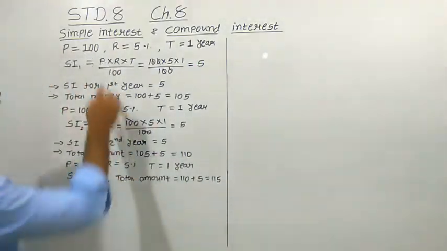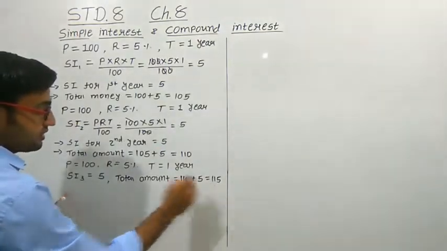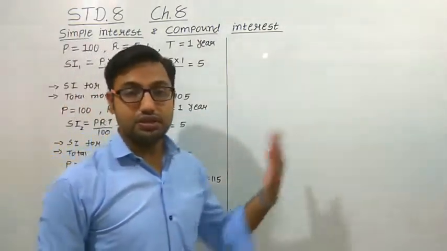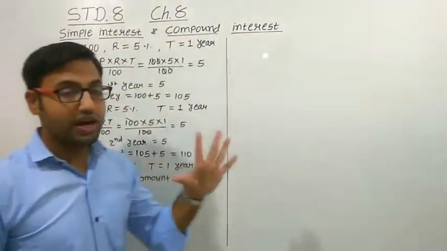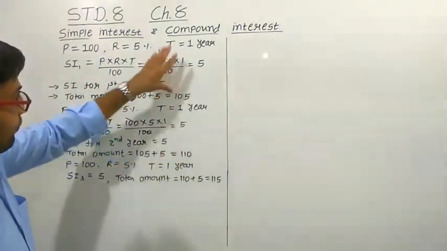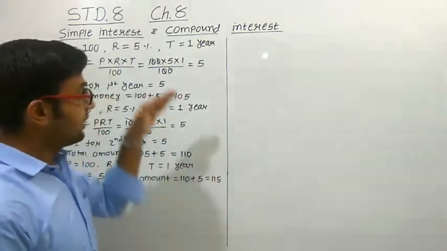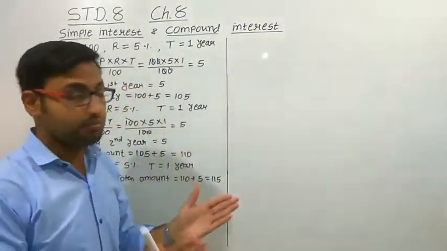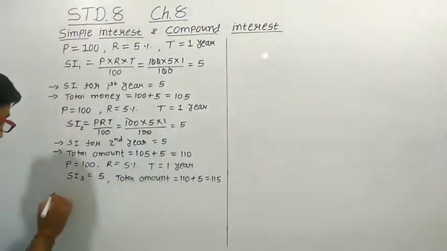If you borrow the 100 rupees for 3 years, then the total amount you have to pay to the bank is 115 rupees. Every time the 5 rupees is increasing, right? So instead of calculating 1 year at a time, we can also calculate it together by taking the time duration as 3 years. So let us calculate for the 3 years.